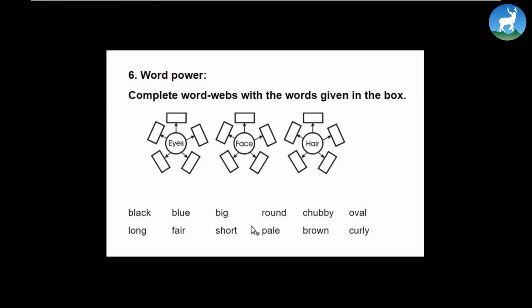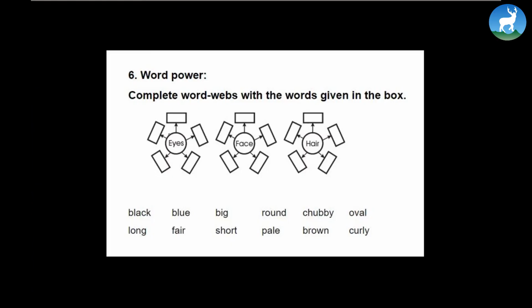Let's move further. Now complete word waves with the words given in the box. Now, again, remember it's all about describing people. As you describe people, we all look at our eyes. We all have different eyes, right? Some of your eyes are brown, some of you might have very dark eyes or hazelnut eyes. Some of you might have turquoise eyes. How about that? Green eyes? Or maybe even blue eyes. So, what do you say? You just fill in the words here.